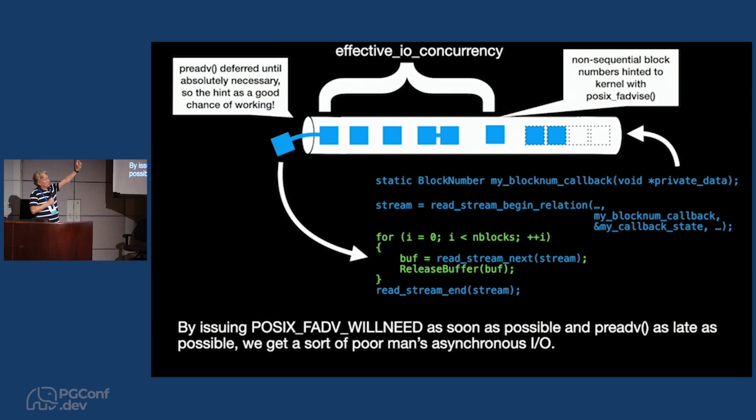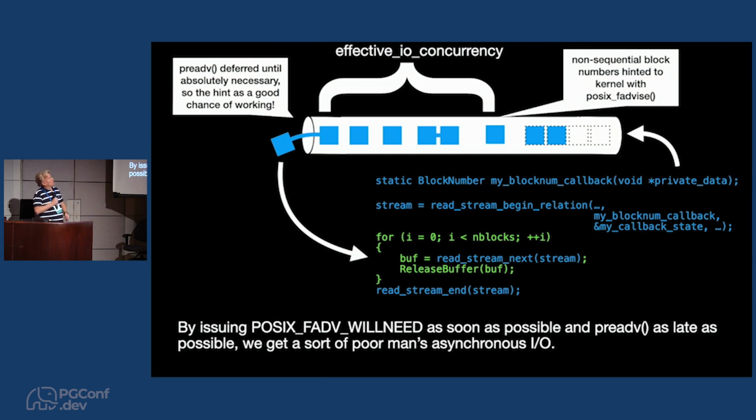So it builds smaller I/Os, but when it sees that they're not sequential, it begins to issue what's called advice, telling the kernel, hey, I'm going to read this block soon, I'm going to read this range of bytes soon. In that way, it's a kind of poor man's version of asynchronous I/O until we get to the next step in the project where we do real asynchronous I/O in the background. So we're going step by step here. This is a trick Postgres has used for years to get some asynchronous I/O behavior, and we're continuing that trick a little longer until we get to the real AIO support in later work.